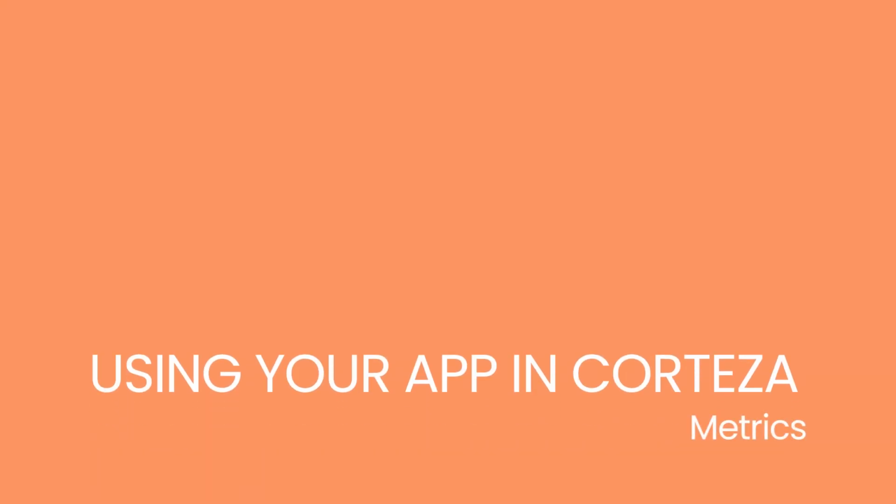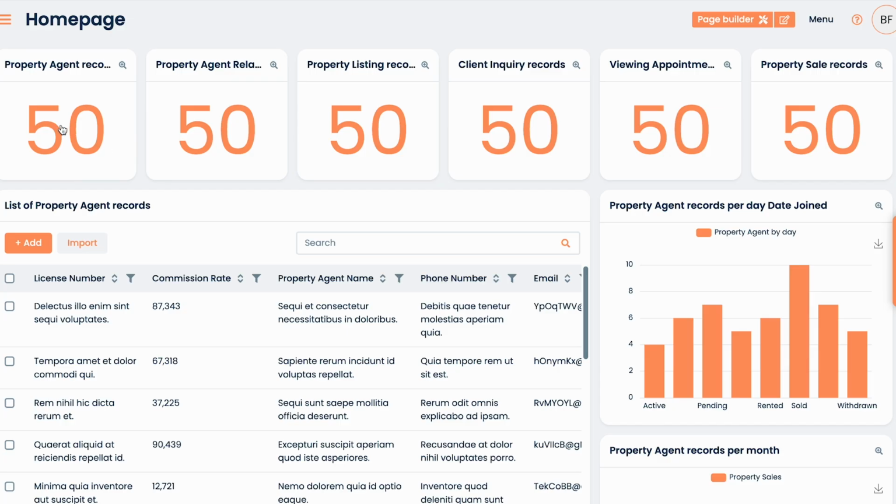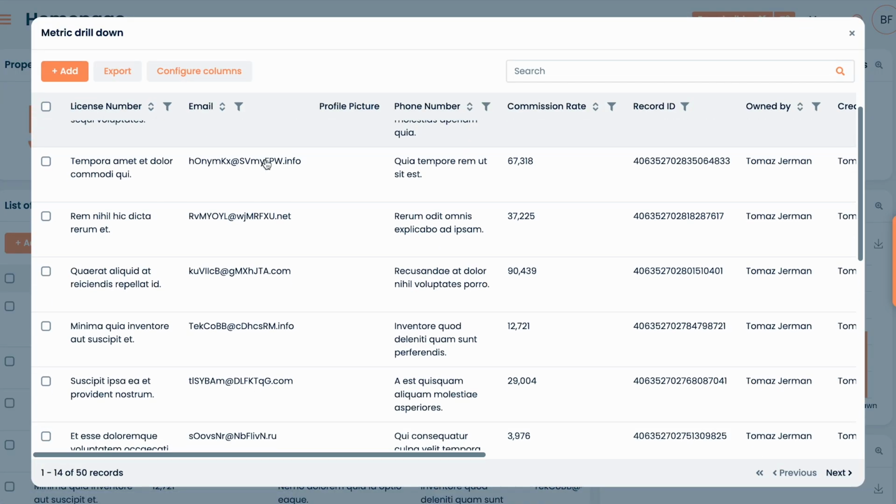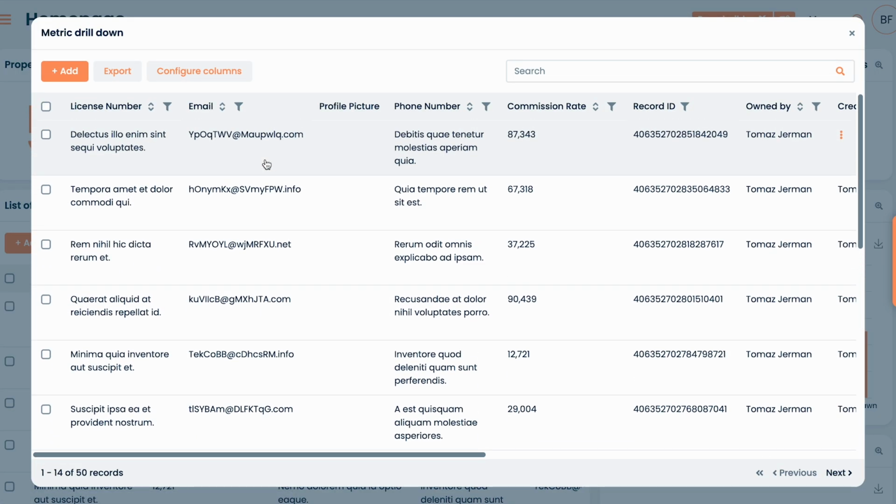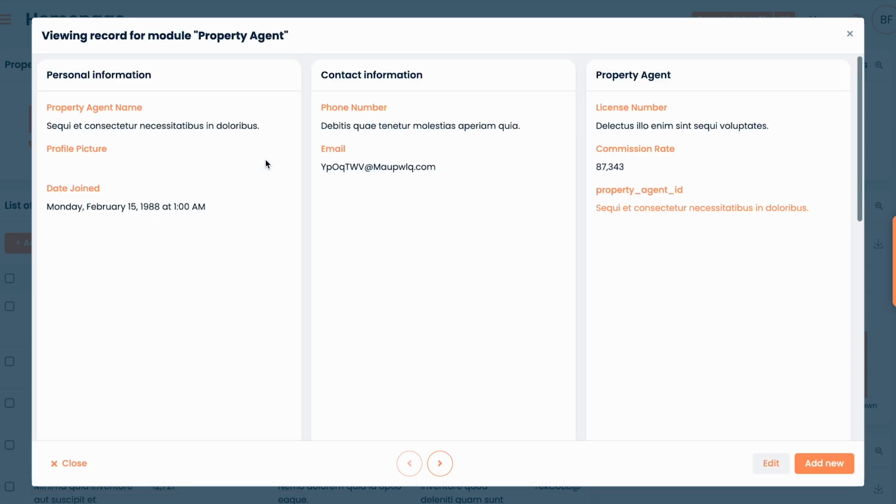Let's start with metrics. These display the total count of selected records. Click on a metric to call up the list of records. Then click on a record to call up the record page.